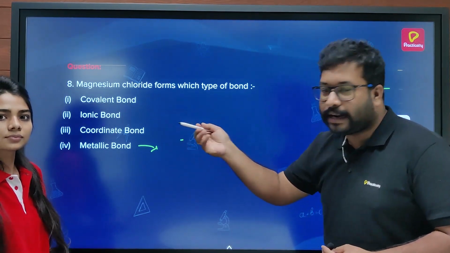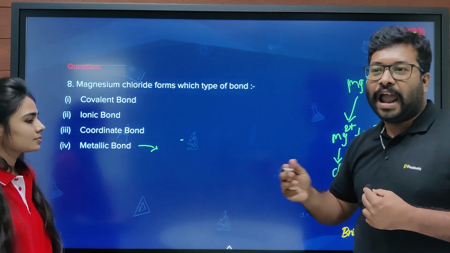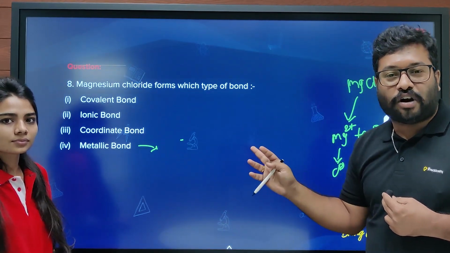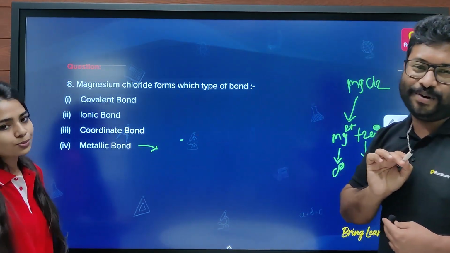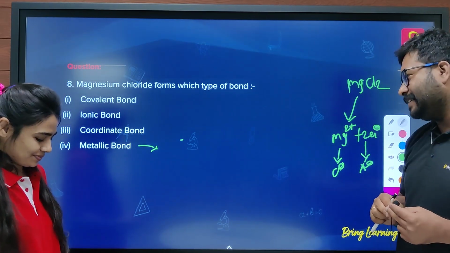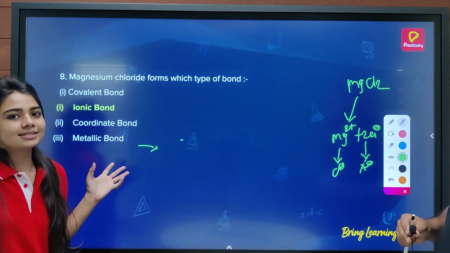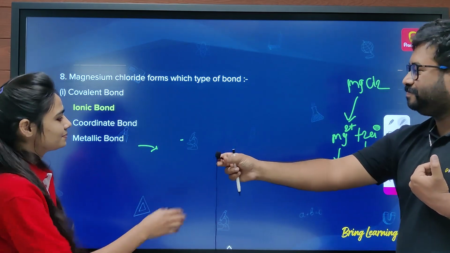If one is metal and another is non-metal, it's an ionic bond. And if both of them are non-metal, then it's covalent. Okay, that's the trick for this question. So yes, the answer is ionic bond.